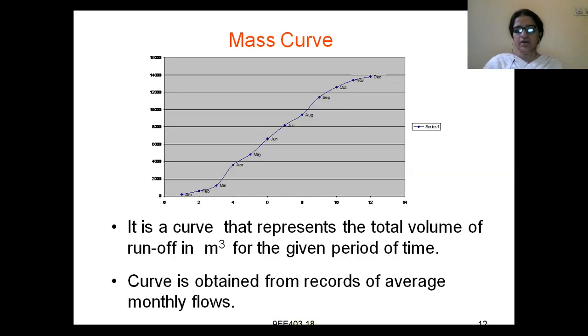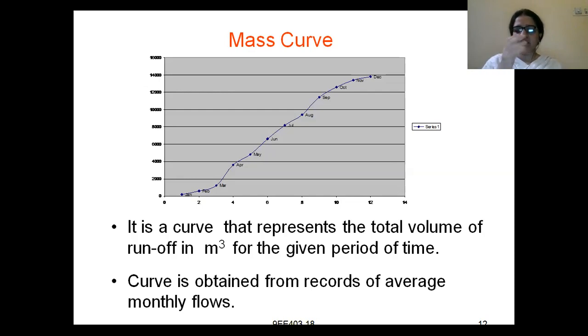See, the flow of water, starting from January to December, they have shown. And you have maximum flow of water around December in the curve shown in the slide. The curve is obtained from records of average monthly flows, right?